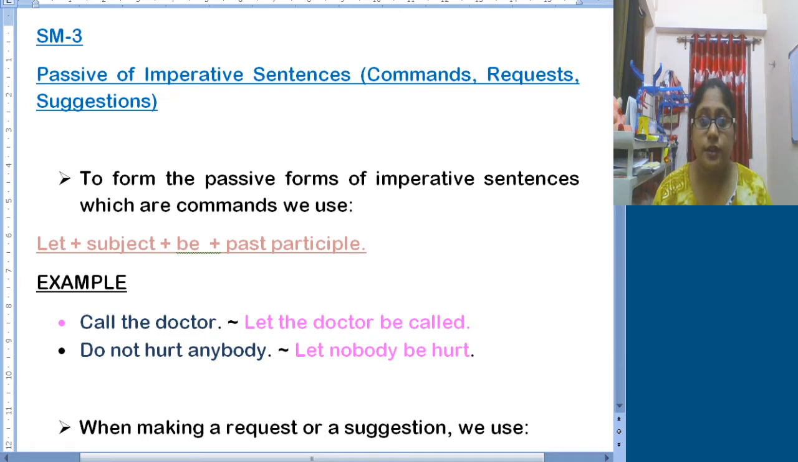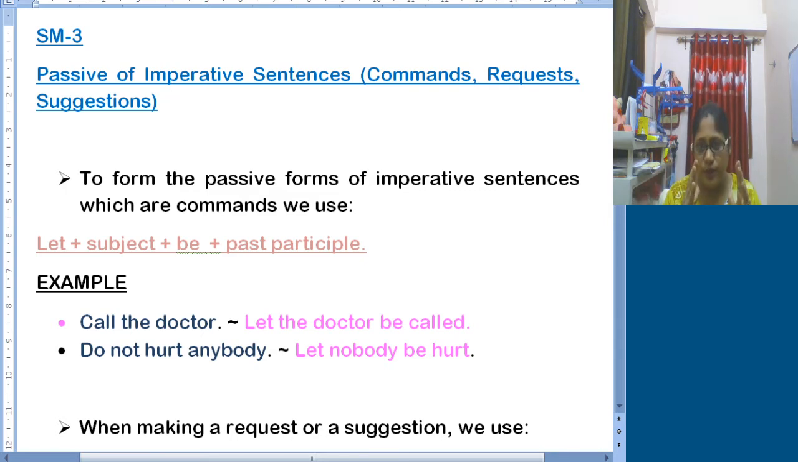Today in this class we will learn the last segment of the chapter, that is the passive form of imperative sentences. Imperative sentences are sentences which denote commands, requests or suggestions. Whenever these are there in an active sentence, how to change them into passive form is what we are going to learn today. You have already learned the structure regarding all kinds of tenses.